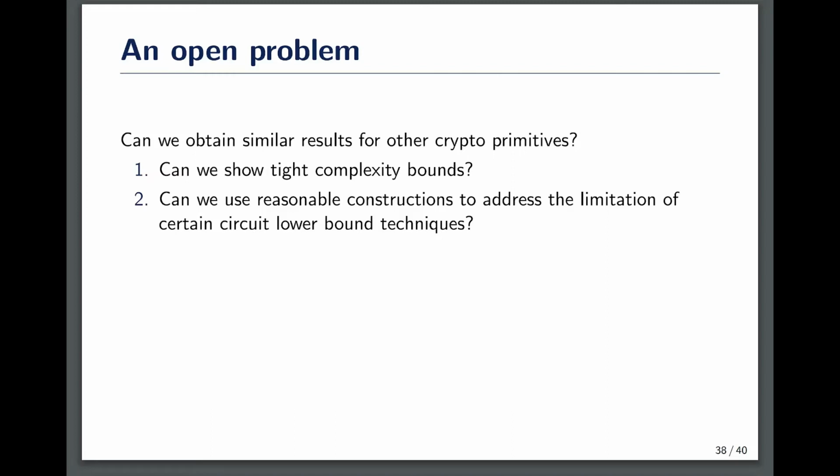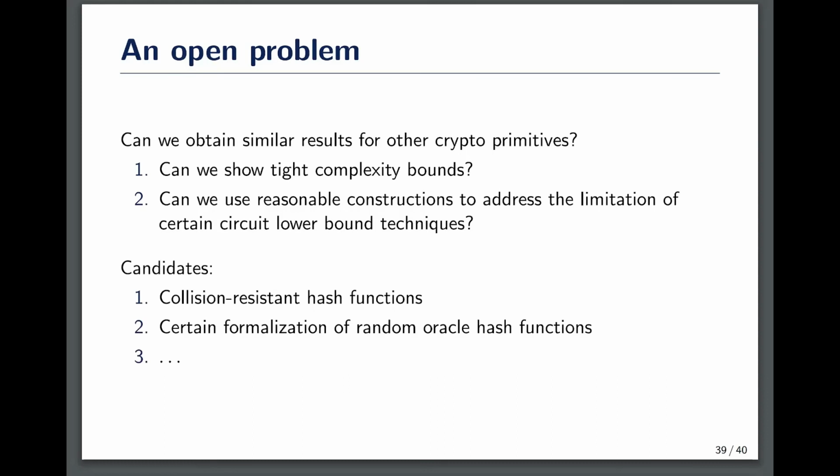Concretely, we want to know whether we can show tight complexity bounds for other crypto primitives, and whether we can use reasonable constructions of them to address the limitation of certain kinds of circuit lower bound techniques. For instance, can we prove similar results for collision-resistant hash functions, or even certain formalizations of random oracle hash functions?